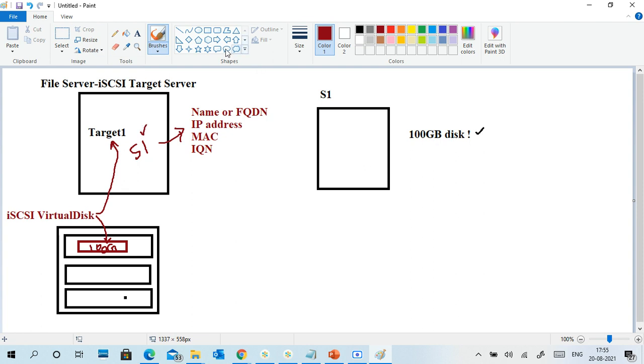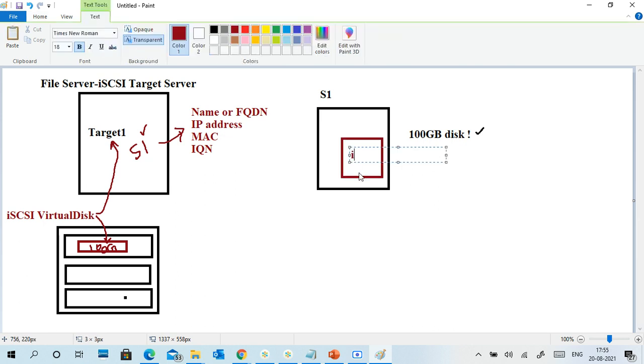Now what happens in S1? In S1, I initiate iSCSI. There is an option called iSCSI initiator.